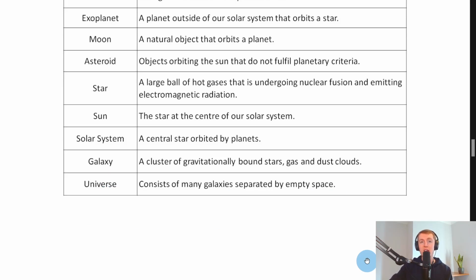Now, a good way for you to try and remember these definitions for the exam would be to make flashcards. So write down the word or term on one side and the definitions on the other side and see if you can try and learn them.